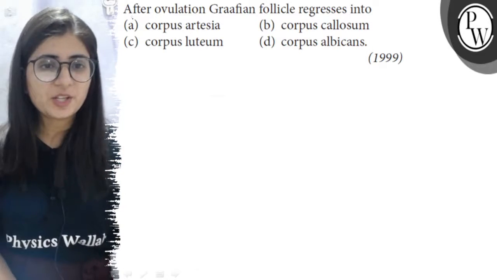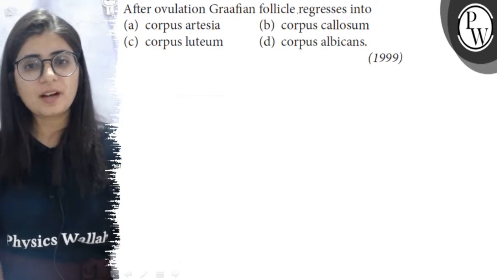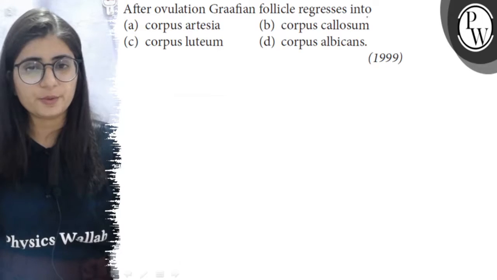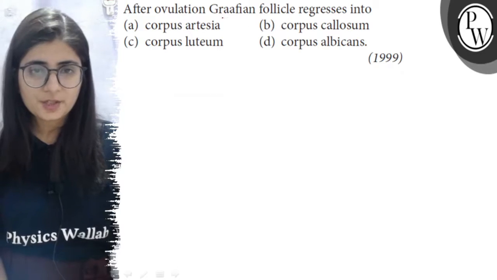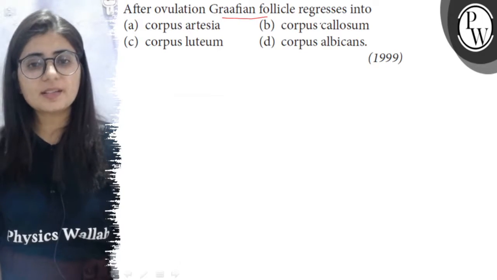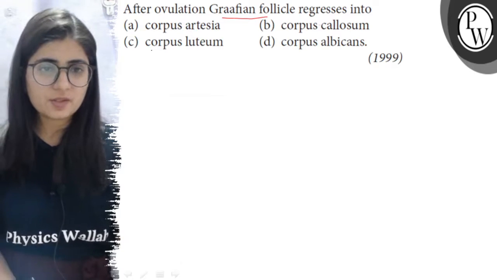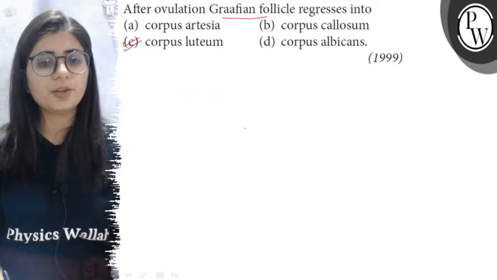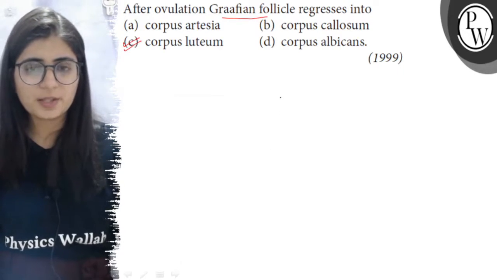Hello children, the question is: after ovulation, the Graafian follicle regresses into... So after ovulation, the Graafian follicle regresses into a yellowish structure which is known as corpus luteum or yellow body. So let's see the explanation.